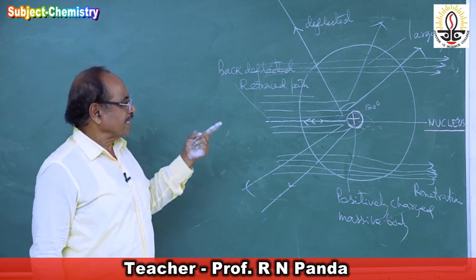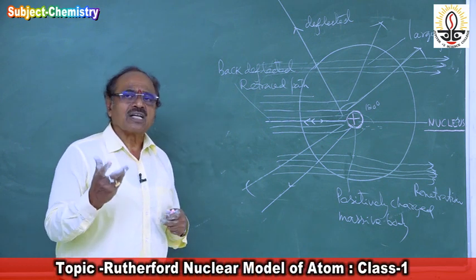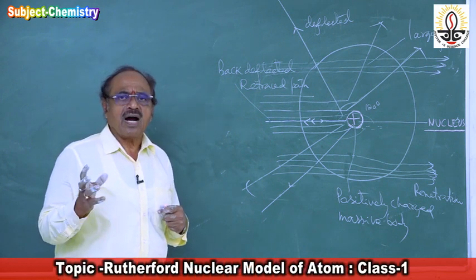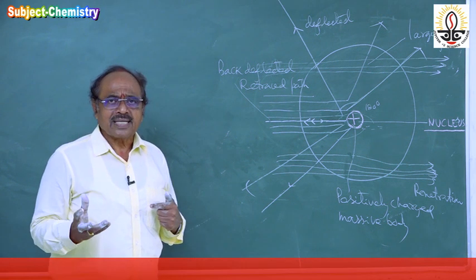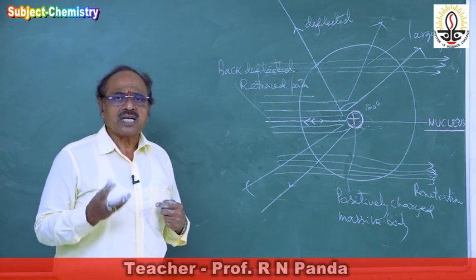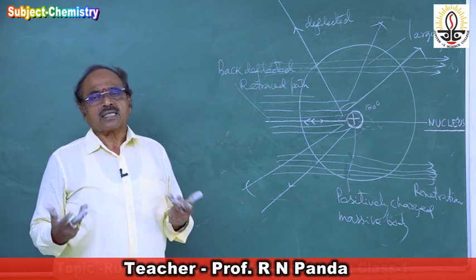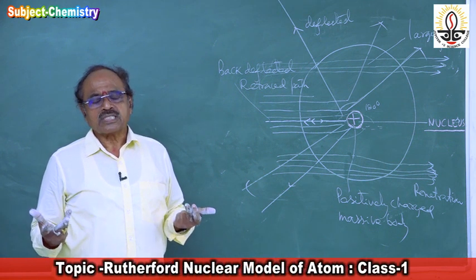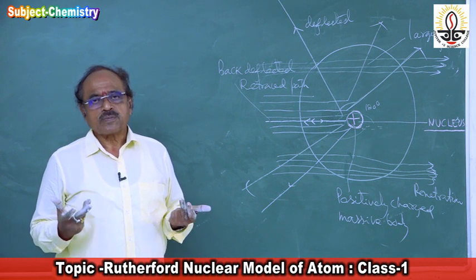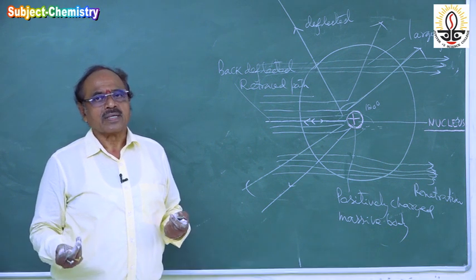In the next class I will explain the dimension of the nucleus, the dimension of the atom, how the electrons are there inside the atom, and how this atom is a stable atom. The model of atom proposed by Rutherford, in our next class.